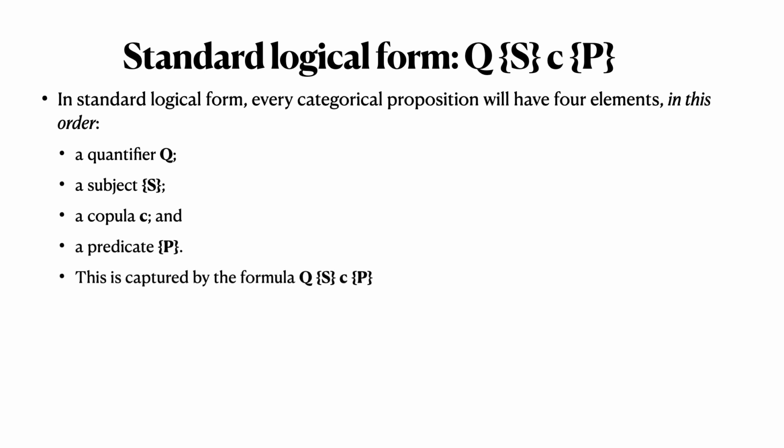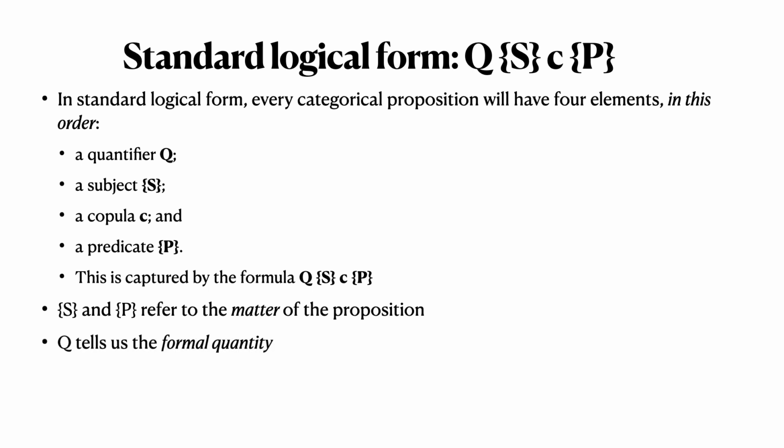So this is all captured by the formula, say it with me, Q, S, C, P. Now S and P obviously refer to the matter of the proposition, which is where we started, right? The subject and the predicate. If we want to know whether 2 statements are materially the same, we look and see whether they have the same subject and the same predicate. Then they're materially identical.